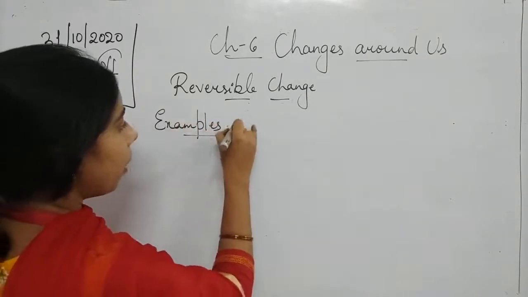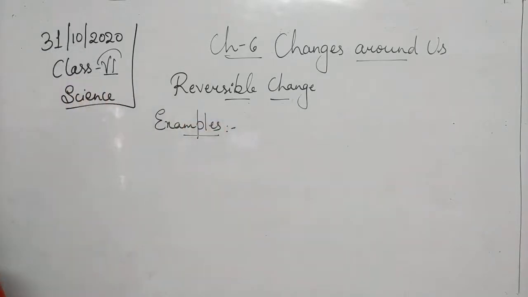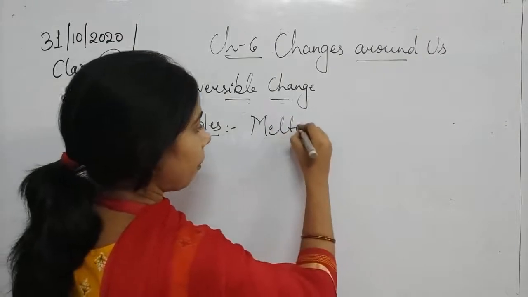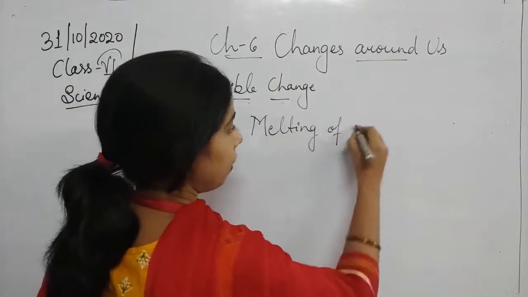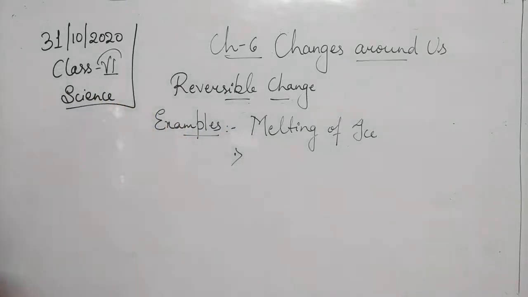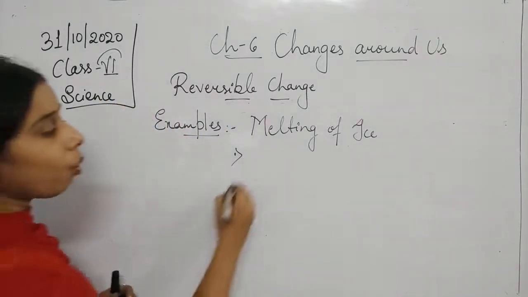Examples. A lot of examples are there, students. Let me write them one by one. You see, the first one is the melting of ice. This is very common, which we have talked about a lot. The second example, students, that we can take is the boiling of water.